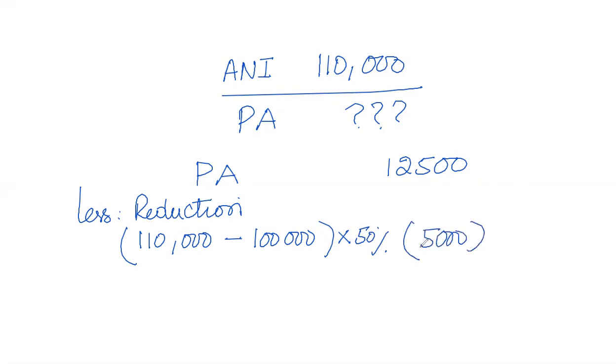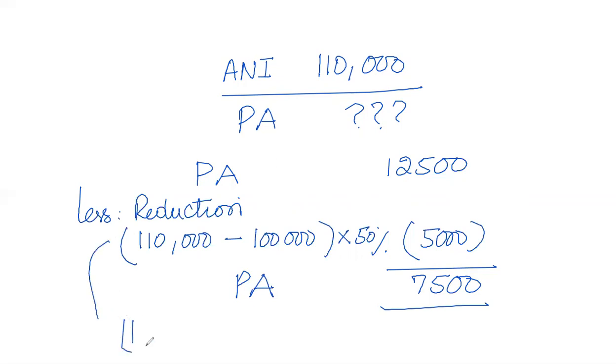So from 12,500, less 5,000, we will get 7,500. This is the eligible personal allowance to be deducted from the net income. You can also do this calculation as 110,000 minus 100,000, and instead of multiplying by 50%, you can divide this by 2, and you will get the same answer. So both answers are acceptable.